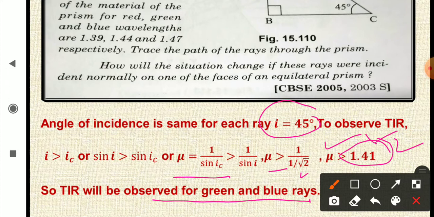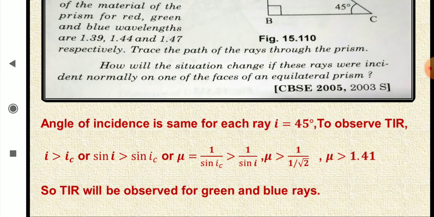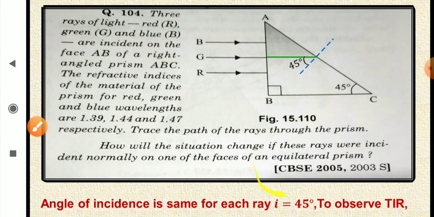You can see that the refractive index of medium mu should be greater than 1.41. So for blue and green, the refractive index is greater than 1.41, which is 1.44 and 1.47. And for red, it is 1.39, which is lesser than this. So total internal reflection will take place only for green and blue.